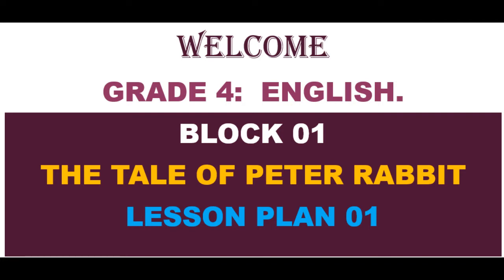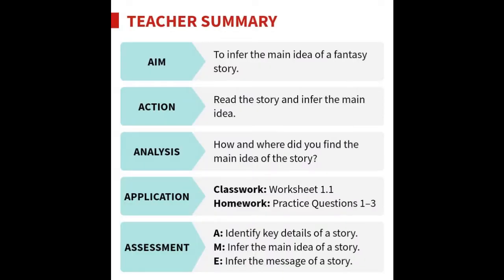Today we are going to learn English block number 1, The Tale of Peter Rabbit. Here in this topic we are going to learn about inferring the main idea of a fantasy story. Read the story and infer the main idea.